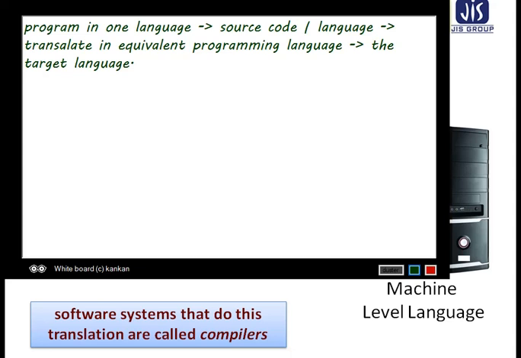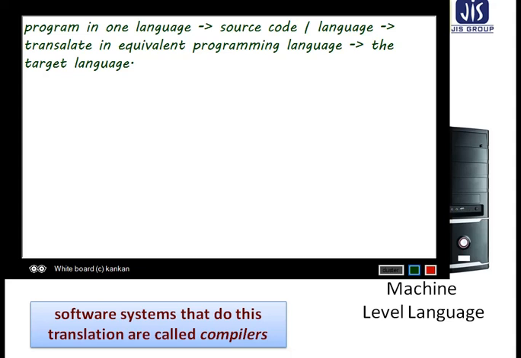Translation means the code written by the user, which is readable by the user, most languages being written in English, is translated into code that can be understood by the machine.